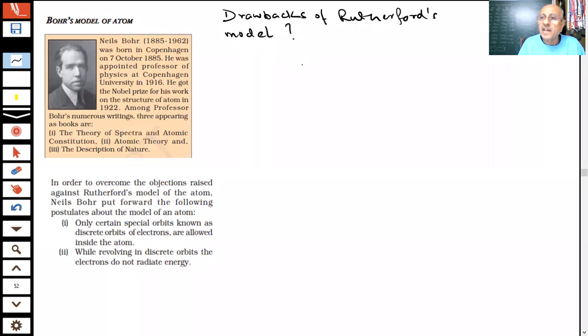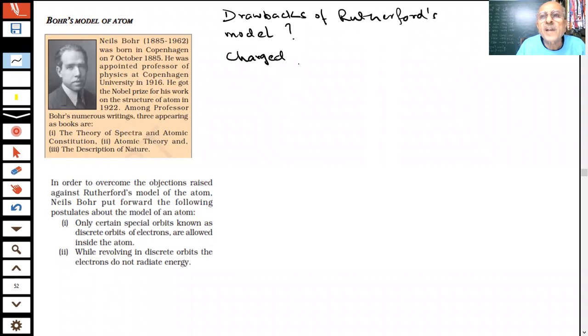As I said, the electron is a charged particle, students. What will happen if it is a charged particle? If the electron is a charged particle and it is orbiting around the nucleus, then it will undergo acceleration.